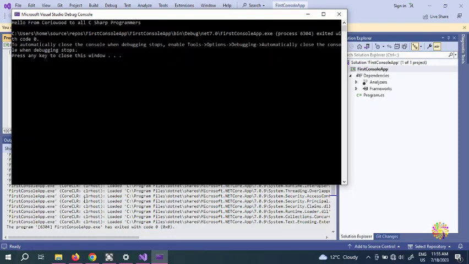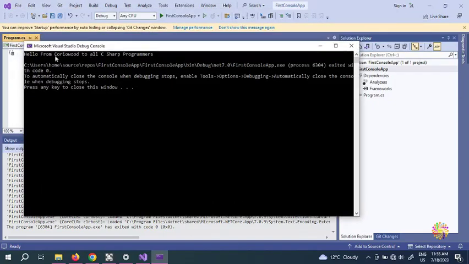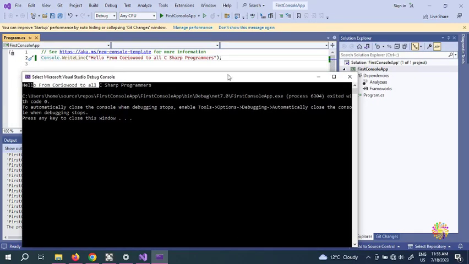So this is how Visual Studio and C# .NET look. Hello from Koreawood to all our C# programmers, which is here. And keep in mind, here .sln, I think it stands for solution. So that's the message that we have put here. Our IDE is working perfectly with C sharp and it's ready to go.